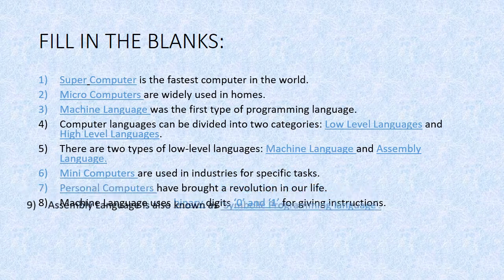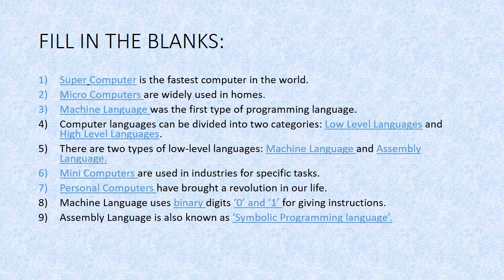Next, assembly language is also known as dash. The another name of assembly language is symbolic programming language. It uses symbols. That's why it is also known as symbolic programming language.